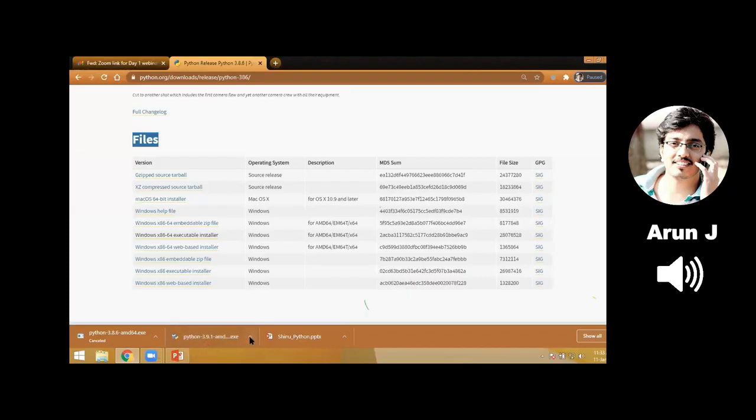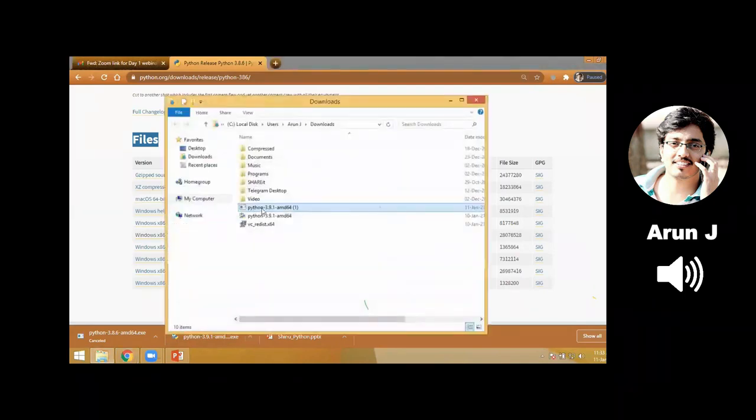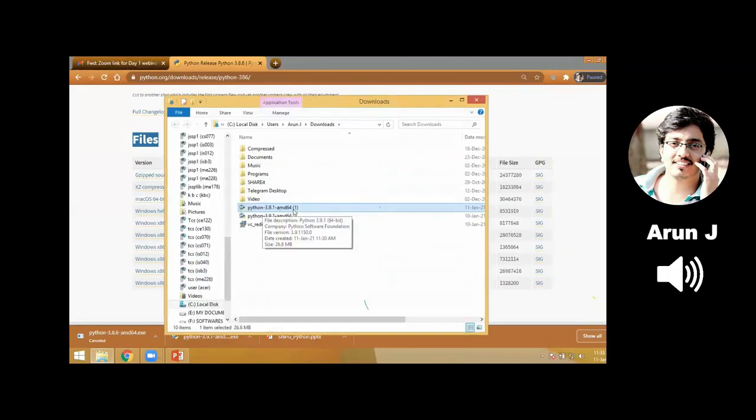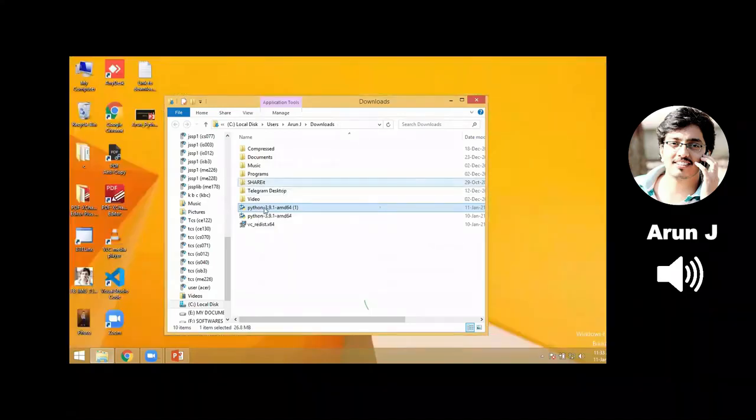So I'm opening my exe file. In order to open, see here we have an arrow. Just click on show in folder. See here we have Python 3.9.1 64. This is my exe file. To install, just double click on this.